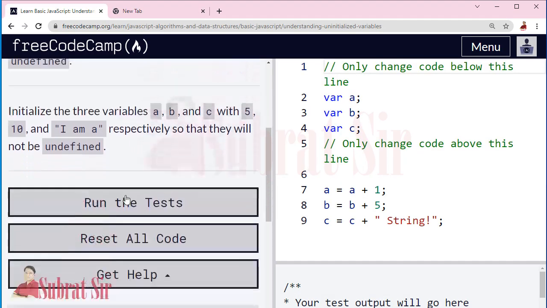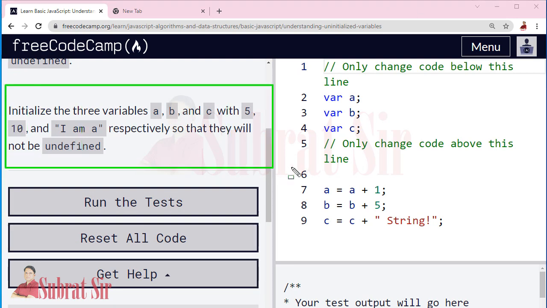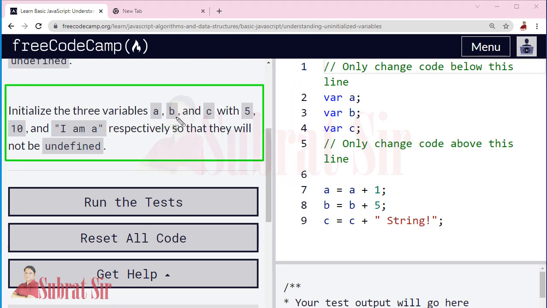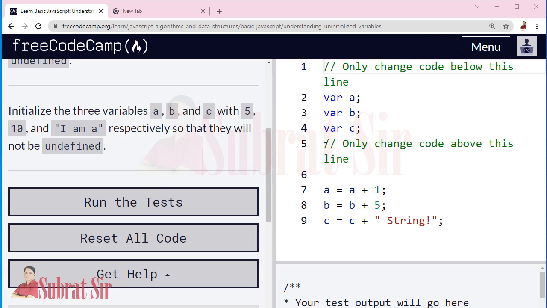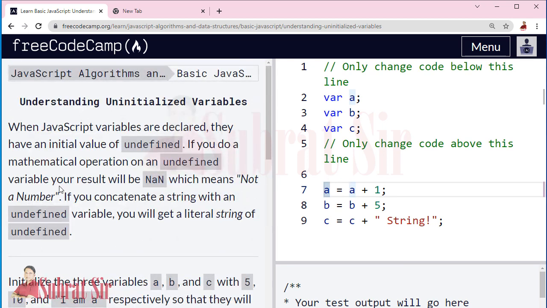Initialize the three variables a, b and c. This is our task for this lesson. Initialize the three variables a, b and c with 5, 10 and I am a respectively, so that they will not be undefined. Okay. So we have three different variables a, b and c, and here we are performing some task, but as we know that it is not defined, so it will give us error like this, NaN and undefined.